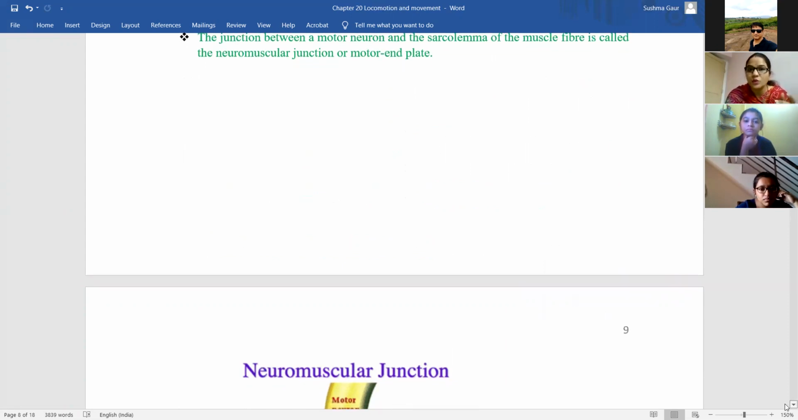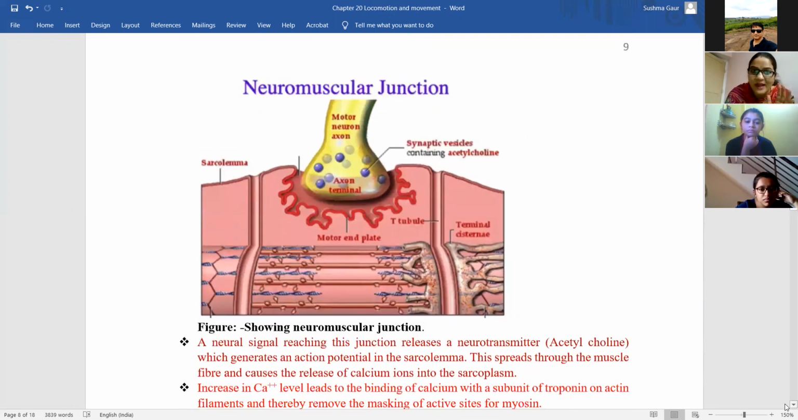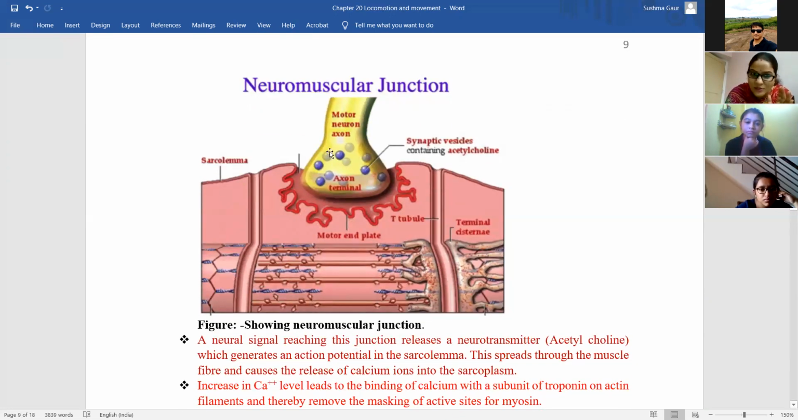So how does this neuromuscular junction look like? So this is a motor neuron, the axon of the motor neuron. This is the terminal of that axon, and this is the sarcolemma, that is the plasma membrane of muscle fiber. And the things that are present in the axon of the motor neuron are the synaptic vesicles that contain a neurotransmitter known as acetylcholine. And synaptic vesicles, I don't think I need to explain you again what they are. I taught you very well in one chapter.